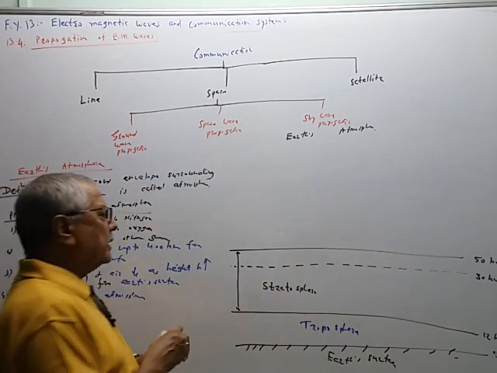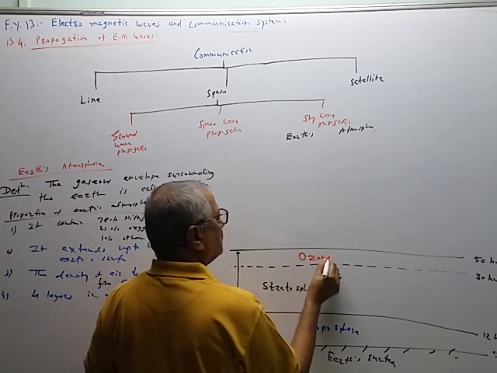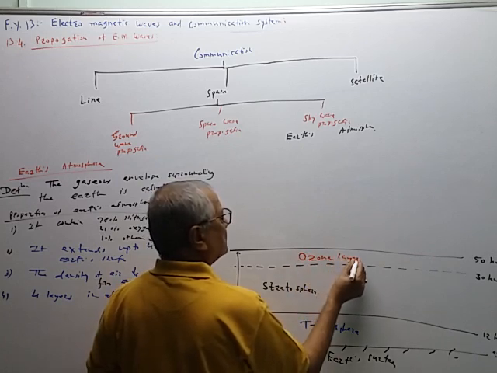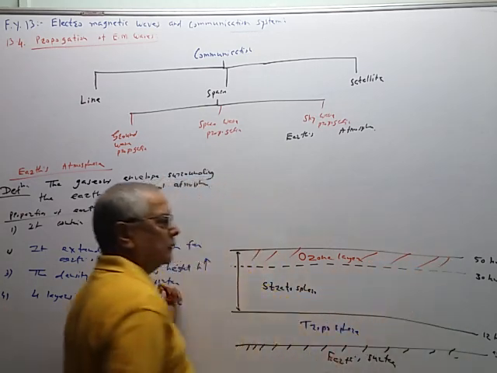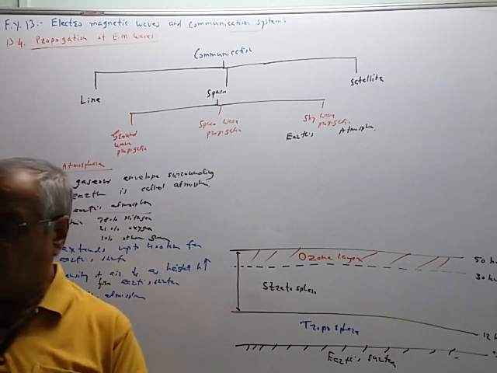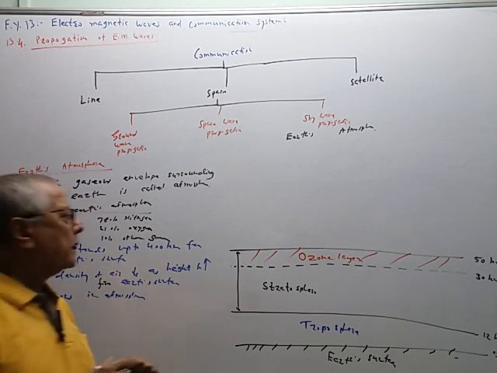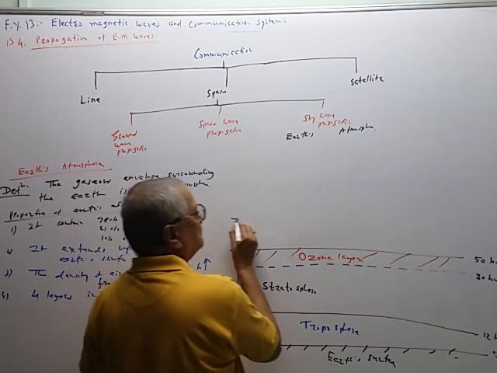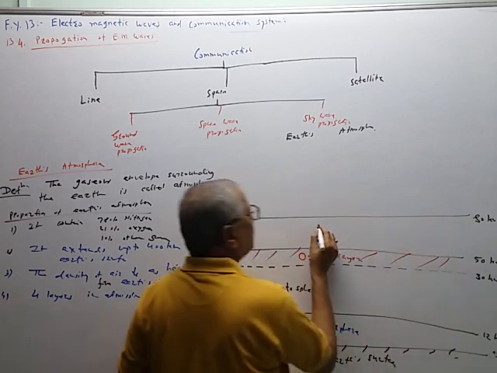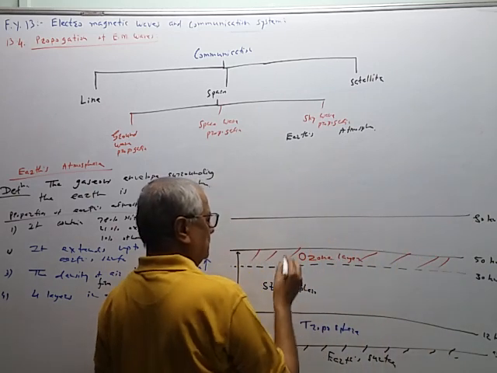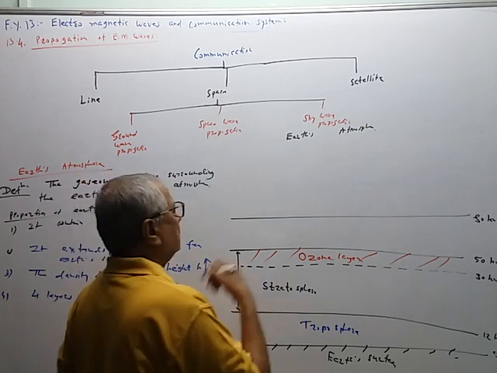It is a very important layer. There is the presence of ozone gas. Then from 50 kilometer to 80 kilometer, there is the next layer, the mesosphere.